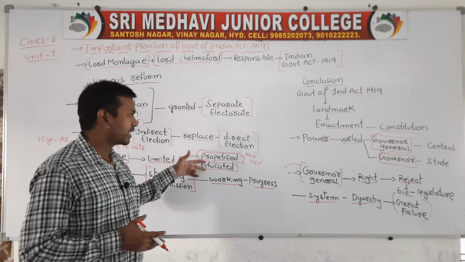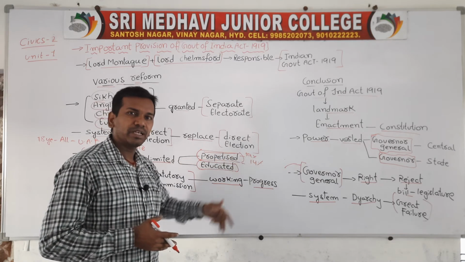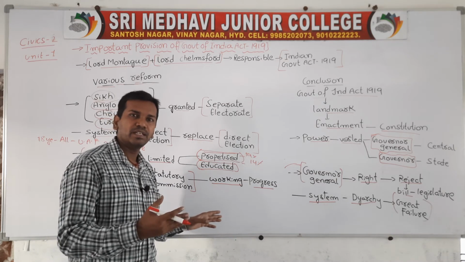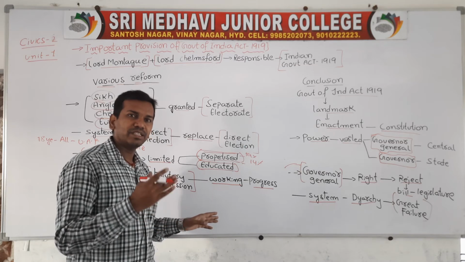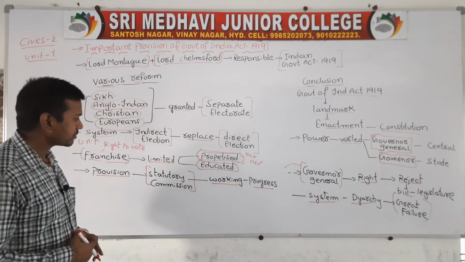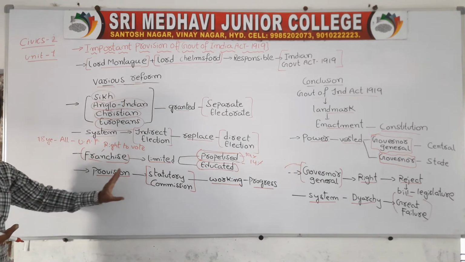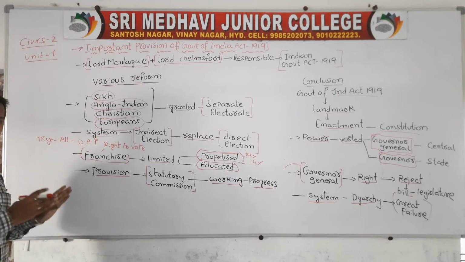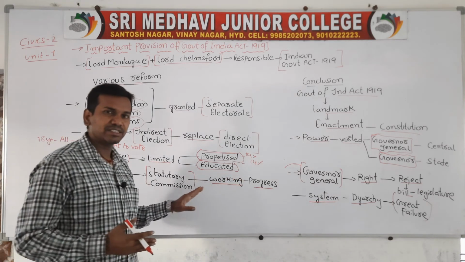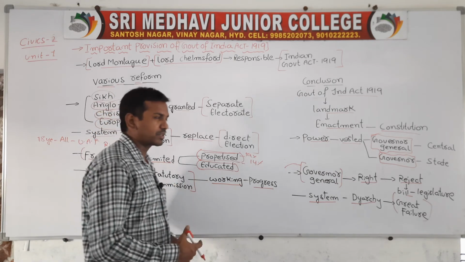Those who were property owners and educated people had the right to vote. Only 14% of people had the right to vote. Those who have property, those who are paying tax, and those who are educated had the right to vote. According to the provisions of this act, the next point we have studied is that a statutory commission was appointed. These statutory commissions were mainly appointed for the progress of workers. So this act is somewhat favorable for workers.